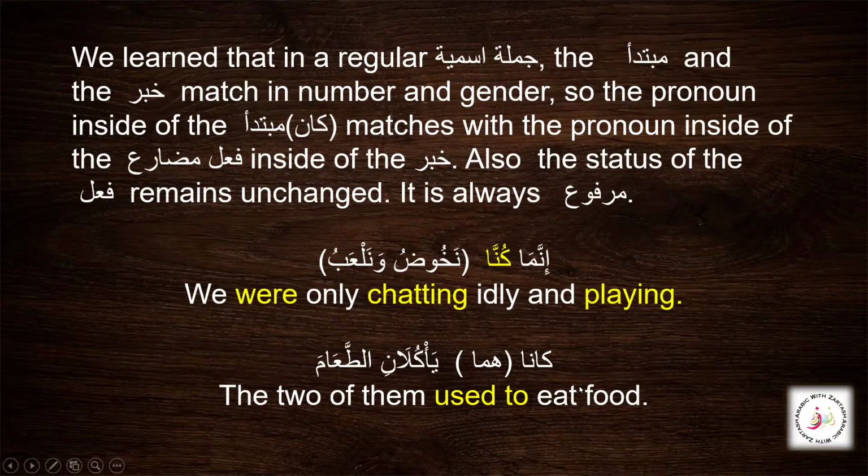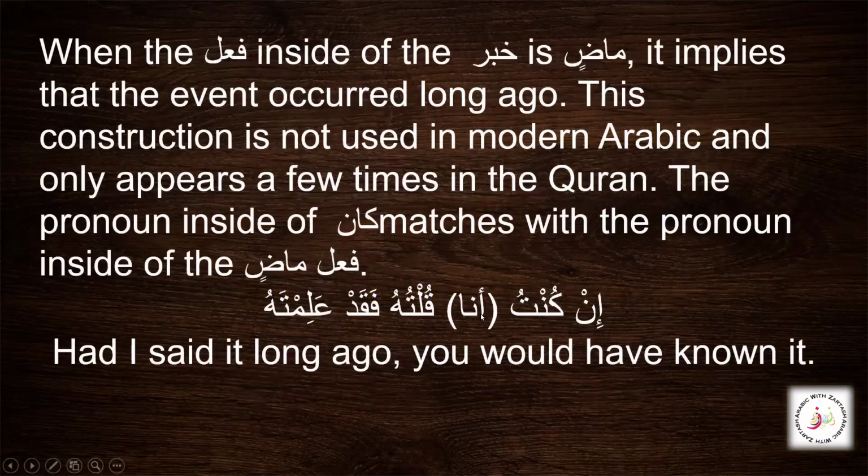So also here you can see the genders are matched for huma yakulani and huma kana. So Kana can take a jumla failure as its khabar, and this construction is showing us that something had happened long ago in this sentence. So in kuntu ana, that is inside it, kultuhu fakat alimtuhu.